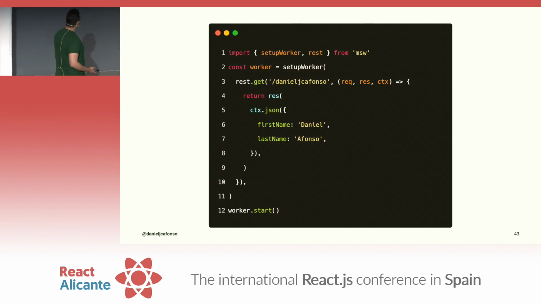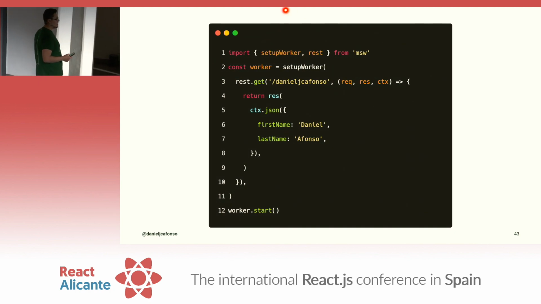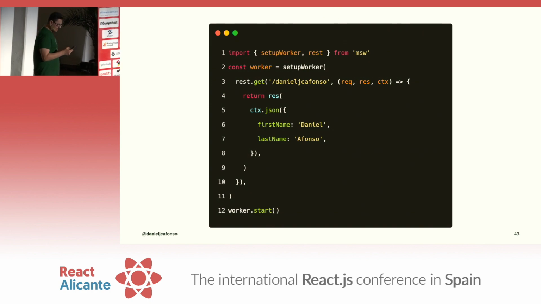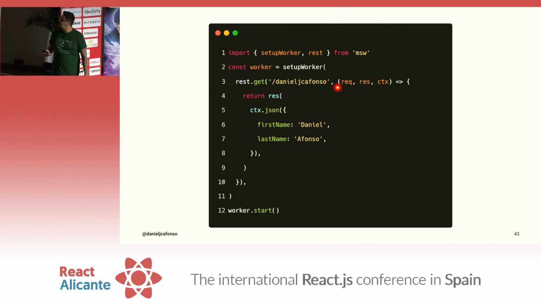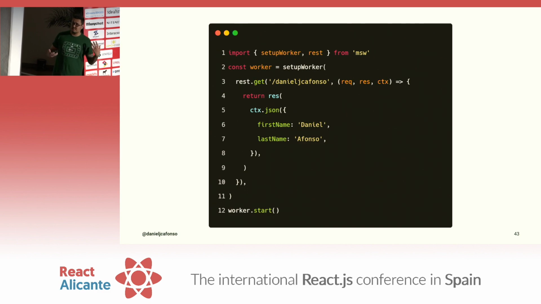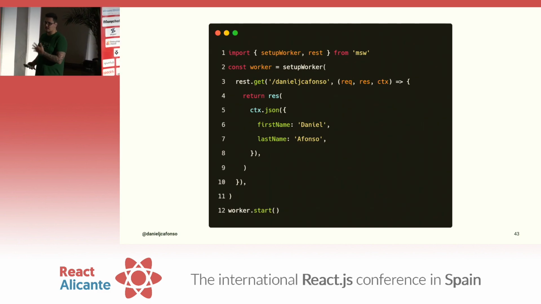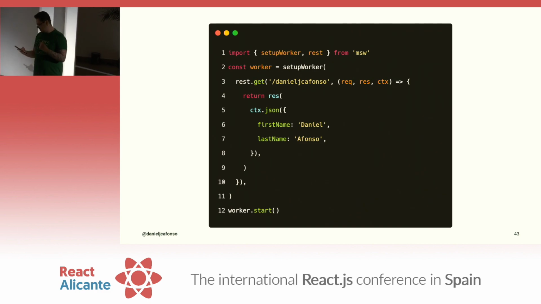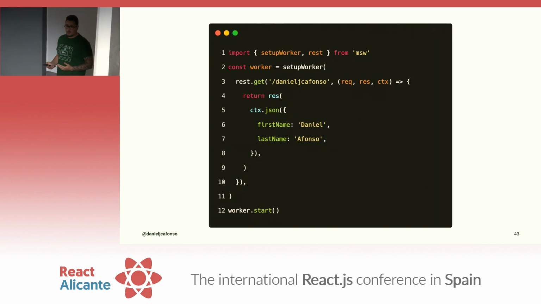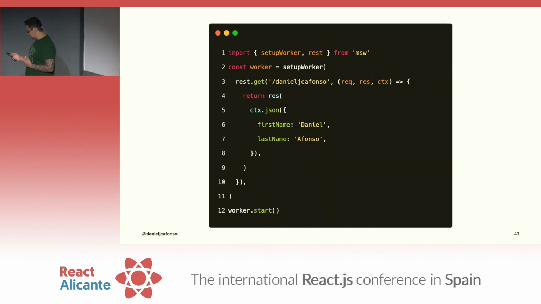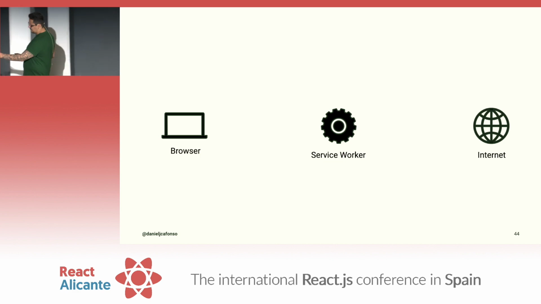Let's look at an example of how to set up the service worker. We import setupWorker from here. We import rest. Inside of our setupWorker, we pass our request handler, and then we say worker.start. And what this will do is once your application starts, Mock Service Worker will start running automatically. So what's the flow that this thing does? Let's see an example and recap it once again.